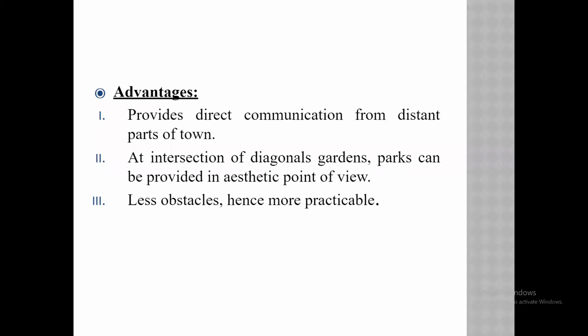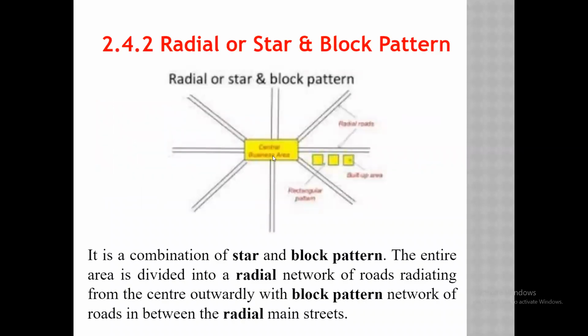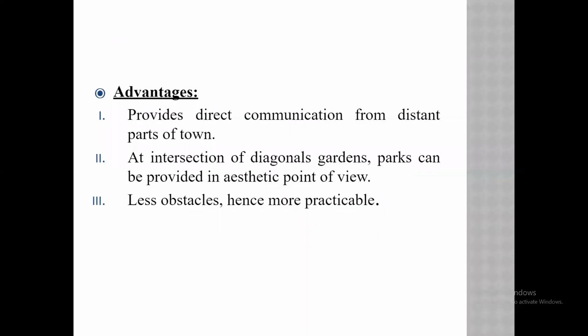At the intersection of the diagonal roads, gardens and parks can be provided from the aesthetic point of view. At the intersection there may be empty spaces, and in that region we can provide parks, gardens, etc. for the aesthetic point of view.